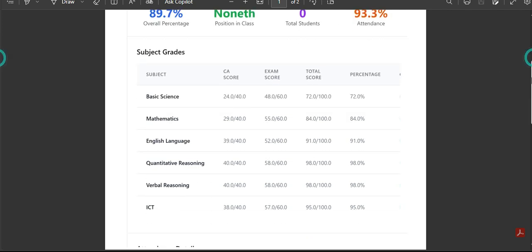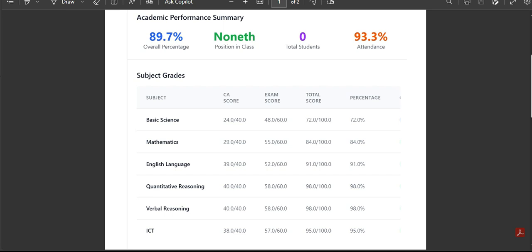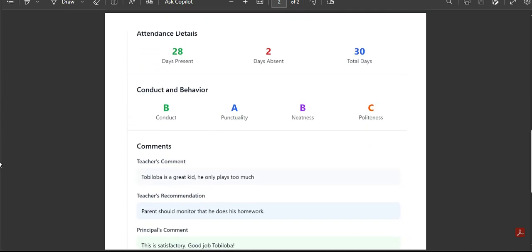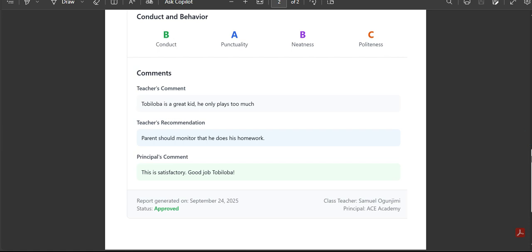At this level of technology, no parent can argue attendance because they can also see it from their own dashboard every time. You see number of days present, number of days absent, total days. From the teacher's dashboard, the teacher creates comments and recommendations if needed. By the time it is sent to the admin, the admin gives a comment and then approves.